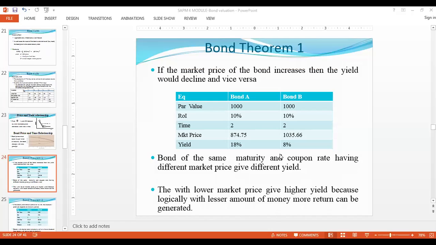In the chat box, I have sent you one Excel file which has all the present value tables along with annuity tables. Everything is available there. Please open that and calculate the value of P, that is the price. I think I'll meet you on Monday because we are running out of time. We have just 2 minutes left.